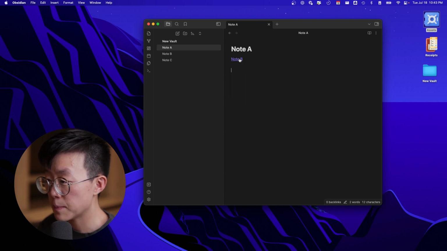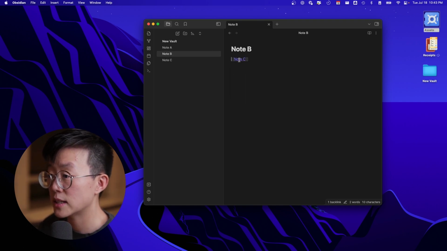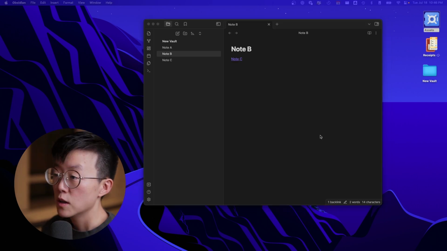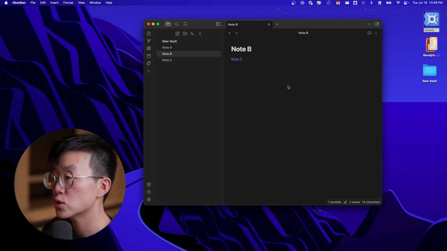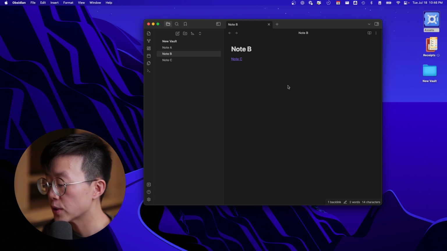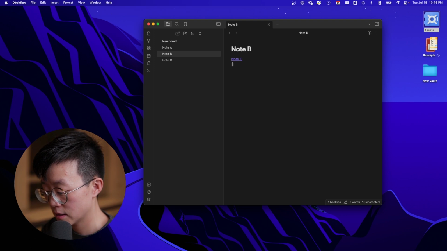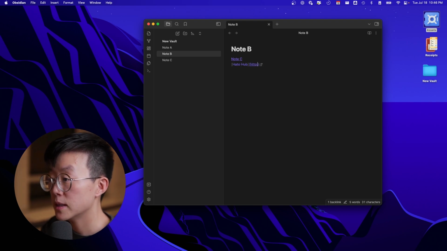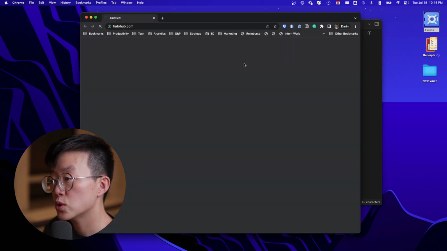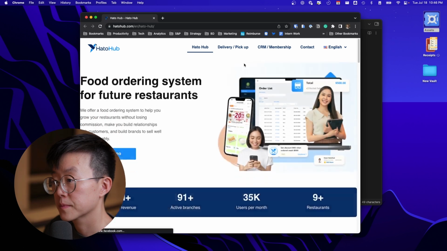Once you have finished typing, you can click on the name of the note and then it will take you to that note. Fun fact, if you don't want to link notes together, but you want to link a note to an external URL, what you can do is type bracket, the label, then parentheses, then just type in the URL. Then this will take you to the URL that you want.